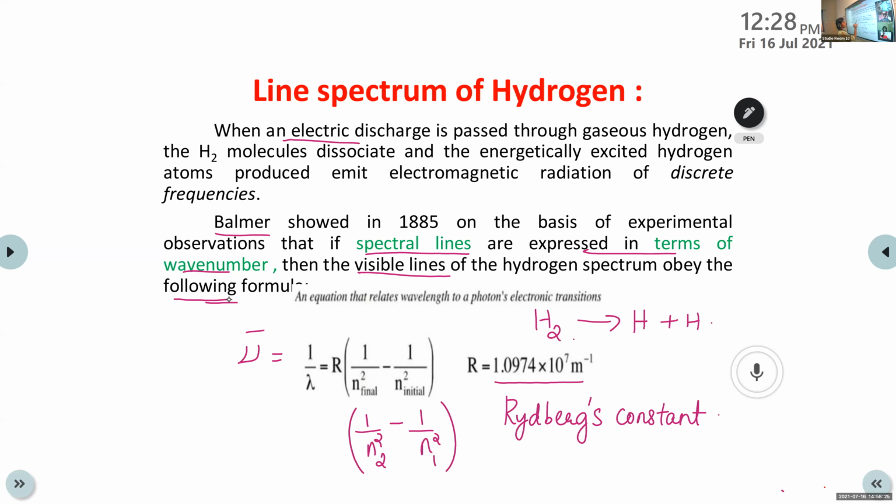Among these, visible lines will obey this equation. Nu bar, the wave number, equal to 1 by lambda, equal to R into 1 by n final square minus 1 by n initial square. And R is known as the Rydberg constant. Its value is 1.0974 into 10 raised to 7 meter inverse. This is clear?